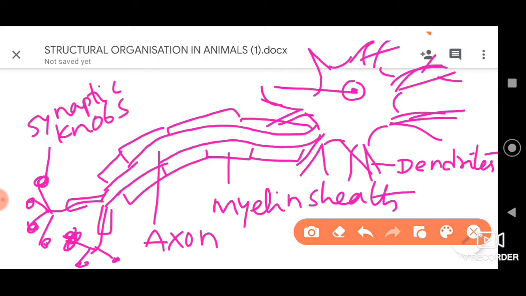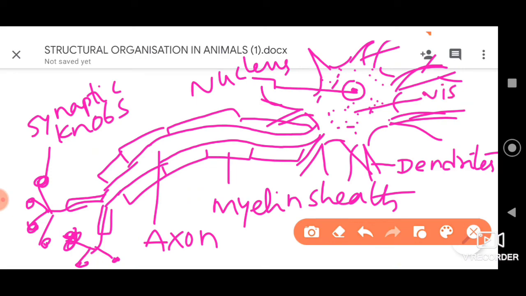So this is the nucleus. Then there are certain granules which can be present in the cytoplasm of this neuron. These are called the Nissl granules. Now let us see the structure here.